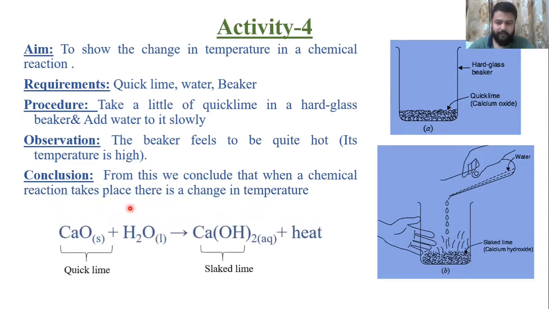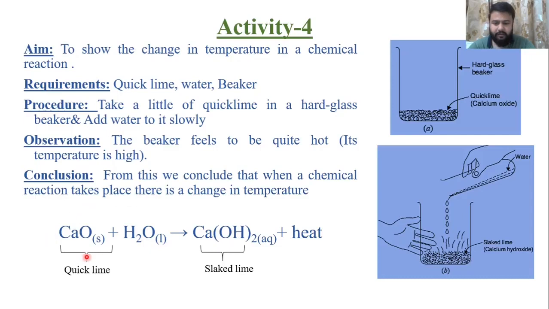So this is our chemical equation. Calcium oxide, solid, reacts with water, liquid. A solution of calcium hydroxide is formed along with production of a high amount of heat. As heat is produced, this is an exothermic reaction, and you can see calcium oxide and water combine together and form calcium hydroxide.